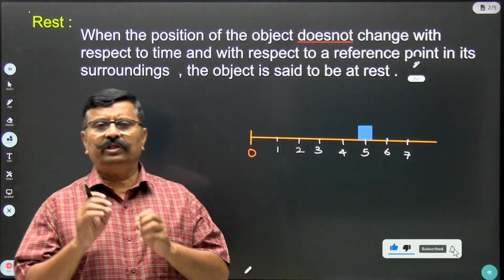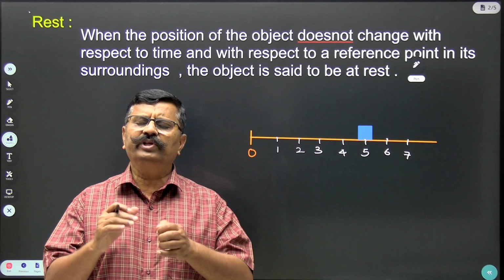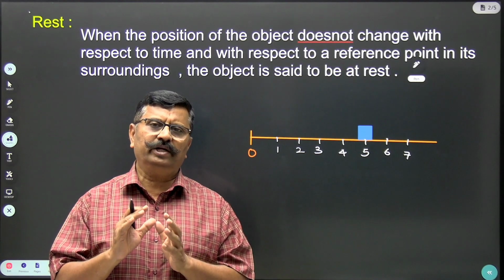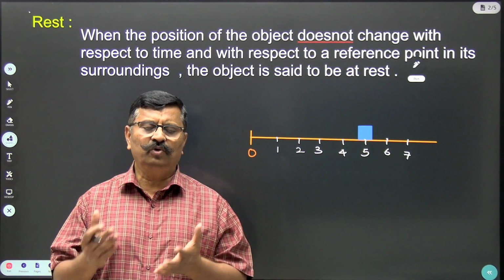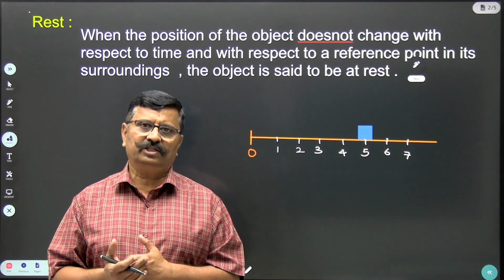Rest means what? When the body does not change its position with respect to time or with respect to any reference point in the surrounding, the body is said to be at rest. Say I am standing here. Do I change my position? No, I am just standing here. So I can say that I am at rest.